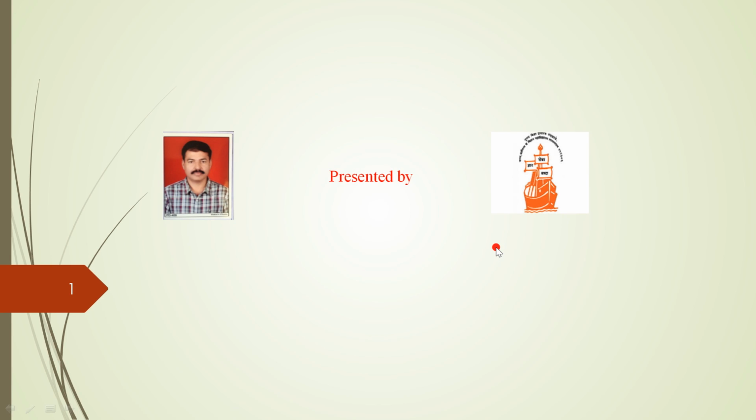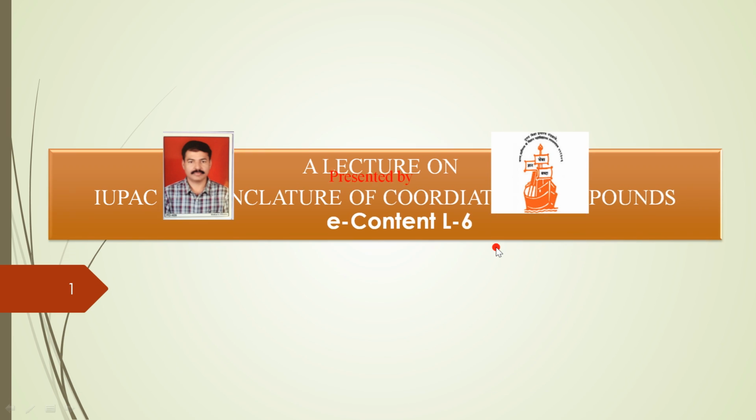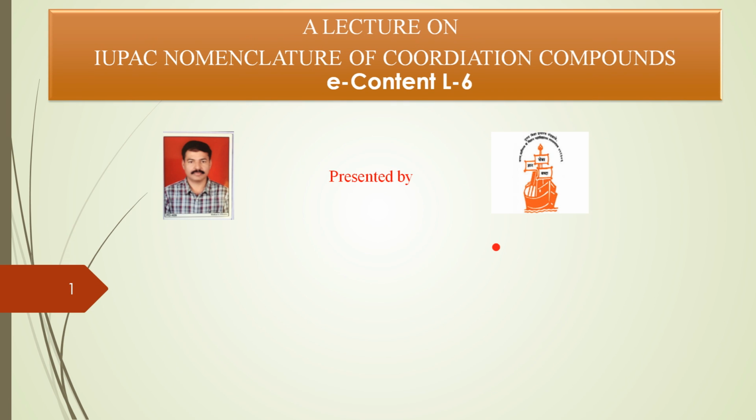Hello everyone. Now let us start the IUPAC nomenclature of coordination compounds. In that we learn the names of some coordination complexes. The system of nomenclature of coordination compounds is very much necessary to study the fast and vast reporting of new coordination complexes.